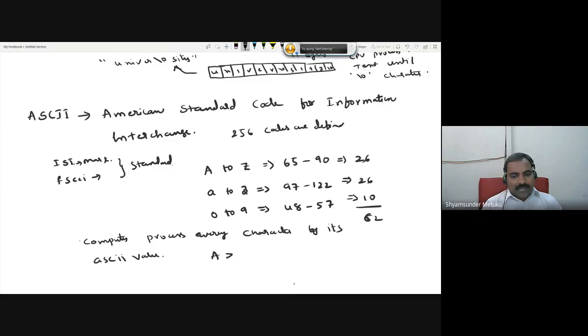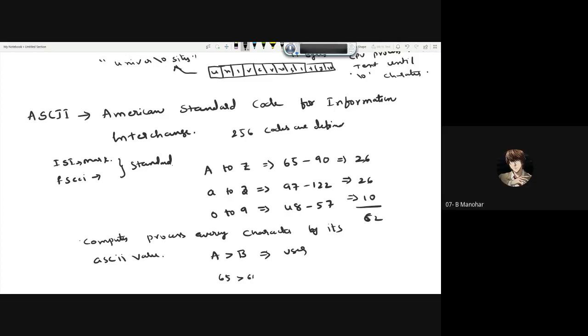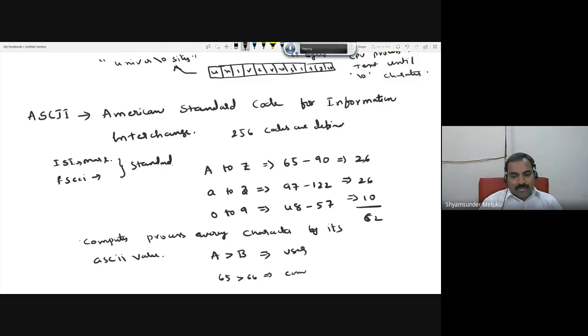I'll give you an example. A greater than B. Is it possible to perform in the computer? Certainly it is possible, because for us it could be A and B, but for the computer A is 65 and B is 66. So the computer will give the result. Is it true or false? The computer gives false, because 65 is lesser than 66.